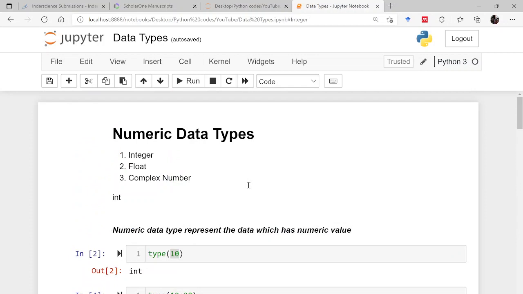So in this lecture, up to this point, I hope you have got a little bit of an idea about what data types are and how many types of data types there are. And that's it for this lecture.